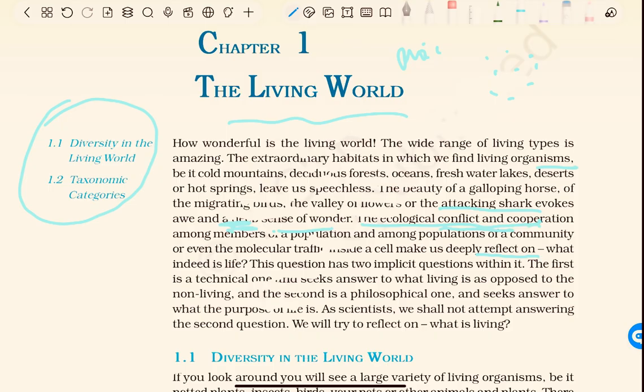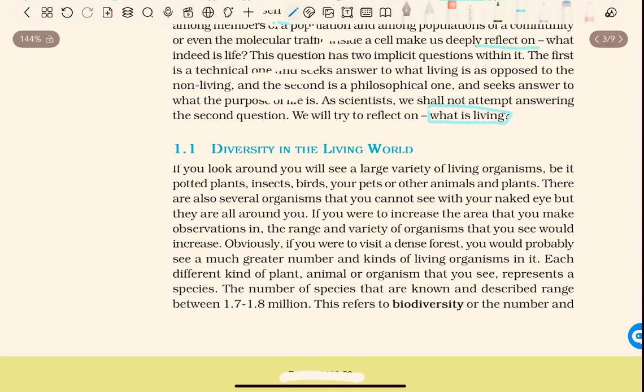As scientists, we shall not attempt answering the second question. We will try to reflect on what is living. So let's start from heading number 1, that is diversity in the living world.